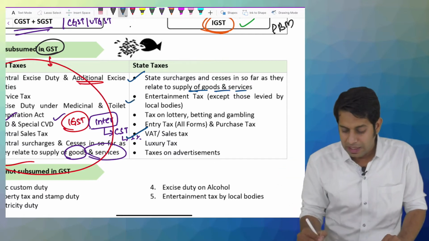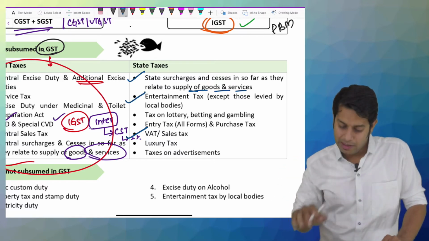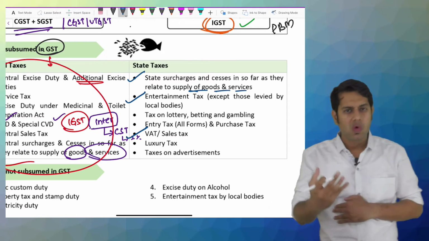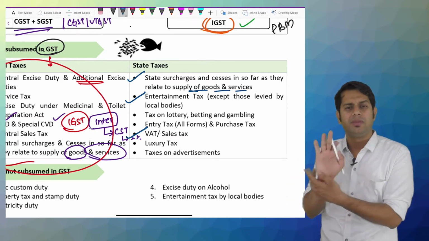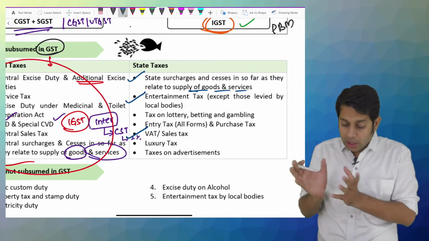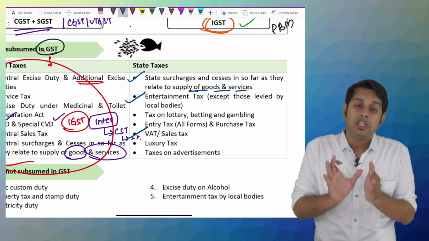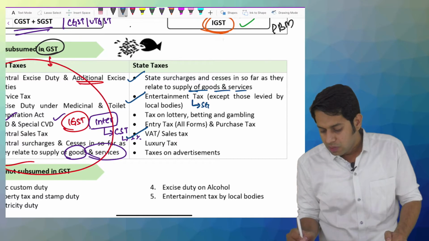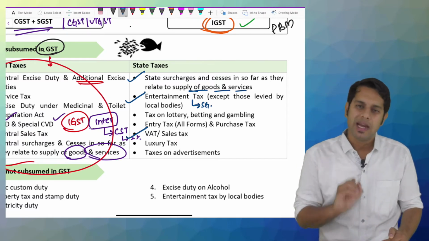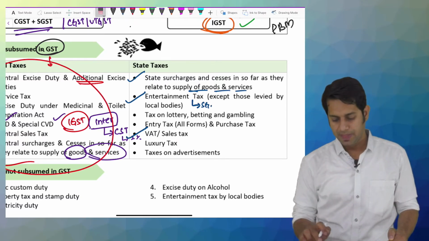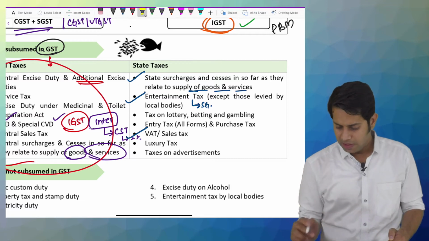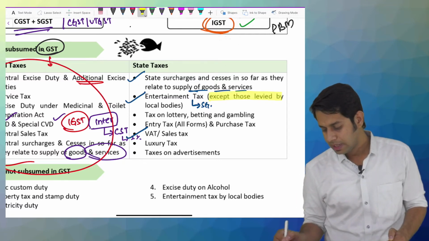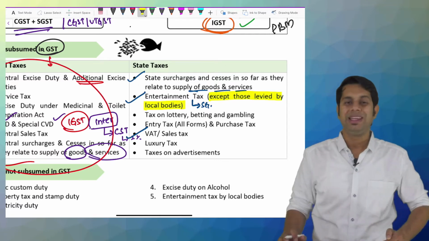They also got merged. Then entertainment tax. If you go watch a movie in a theater, they will collect something called entertainment tax from you. This entertainment tax, which was collected by the state government, got merged with GST. Sir, something you have written in the bracket, no sir? Yes, except those levied by the local bodies.